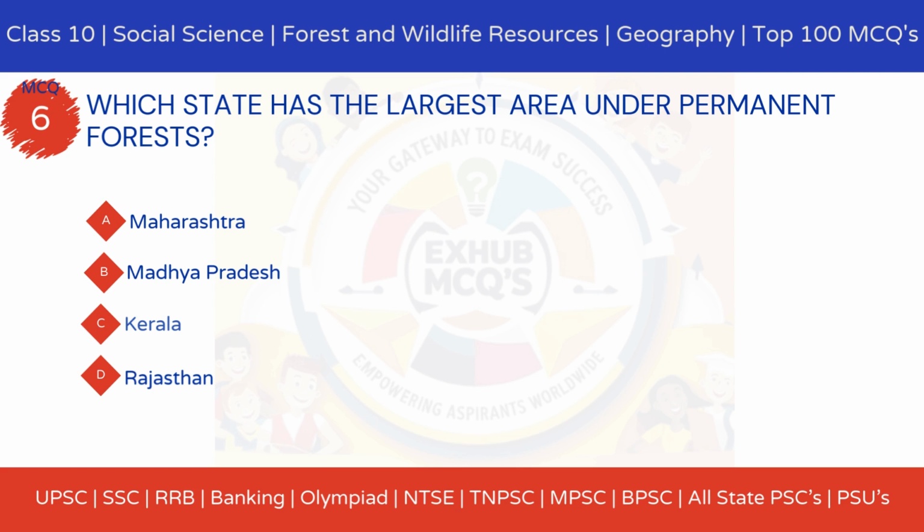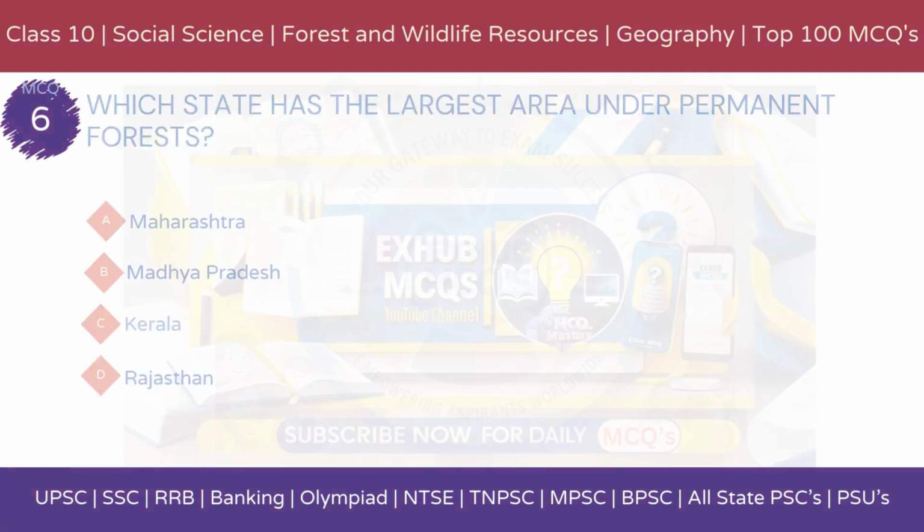MCQ 6. Which state has the largest area under permanent forests? Option A, Maharashtra. Option B, Madhya Pradesh. Option C, Kerala. Option D, Rajasthan.